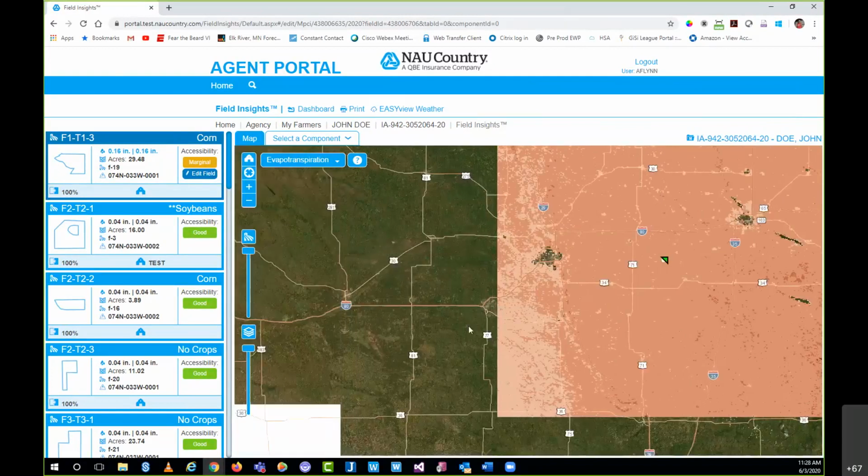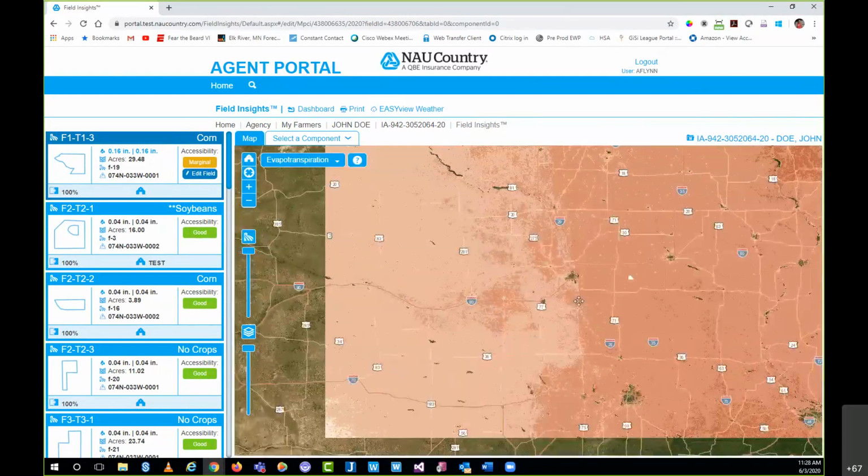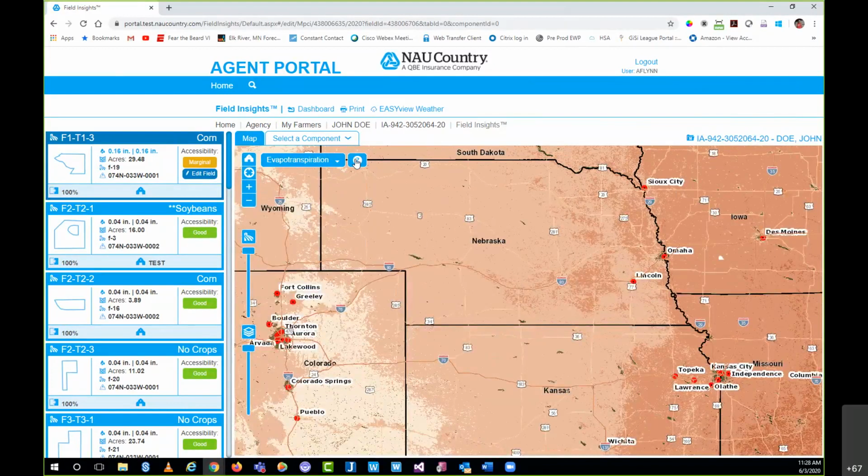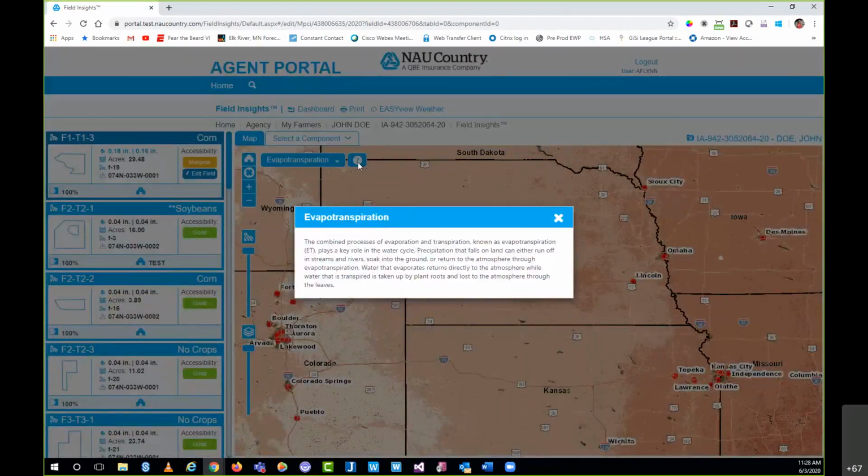But basically, what Evapo, and actually, I'm not even going to try to sound like I know what it is. This little icon here, we're going to see a lot throughout a bunch of different layers, but it explains what the layer is actually telling us. In this particular example, I'm actually just going to read it. I'm not insulting your intelligence, but I just want to read it in case you can't see it due to me sharing my screen.